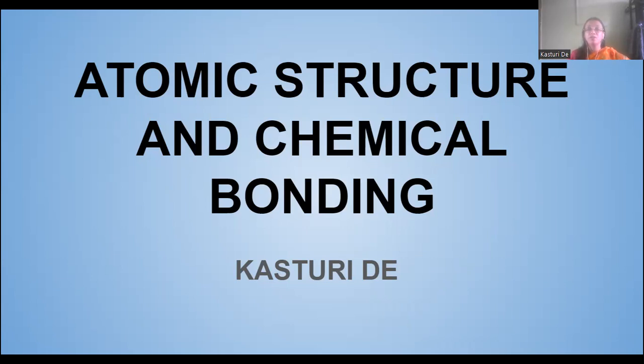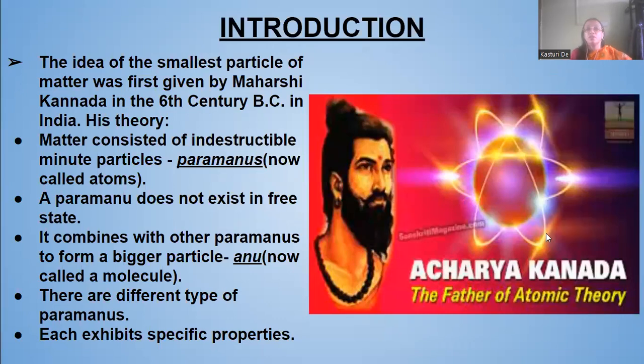So let's start with the discussion: atomic structure and chemical bonding. The atomic structure idea, that matter is made up of smallest particles, which we now know as atoms, was first given by Maharshi Kannada in the 6th century BC in India only.